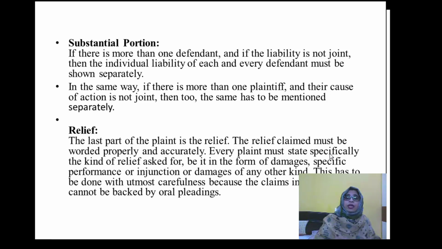Next, in the same way, if there is more than one plaintiff and their causes of action are not joined, then too the same has to be mentioned separately. Suppose there are multiple plaintiffs and every plaintiff has a separate cause of action, every cause of action should be mentioned while drafting the plaint. Suppose X plaintiff's cause of action is different, Y plaintiff's cause of action is different.